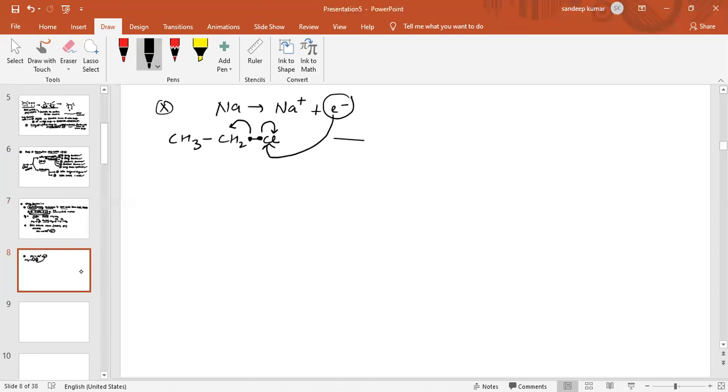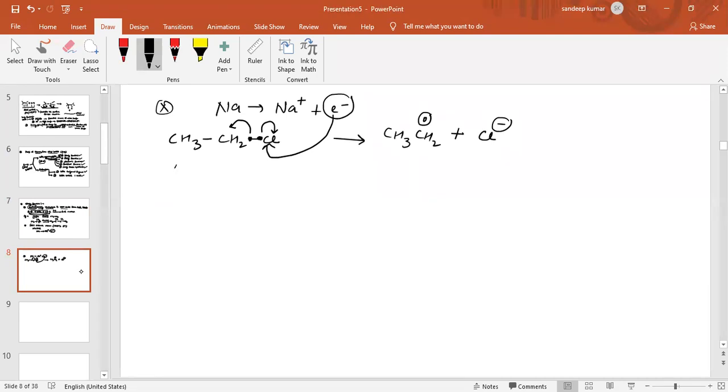So it will convert into CH3CH2 free radical, while Cl will convert into Cl negative ion. Why Cl negative ion? Because one electron from this bond by homolytic cleavage, and one electron it gets from the sodium.